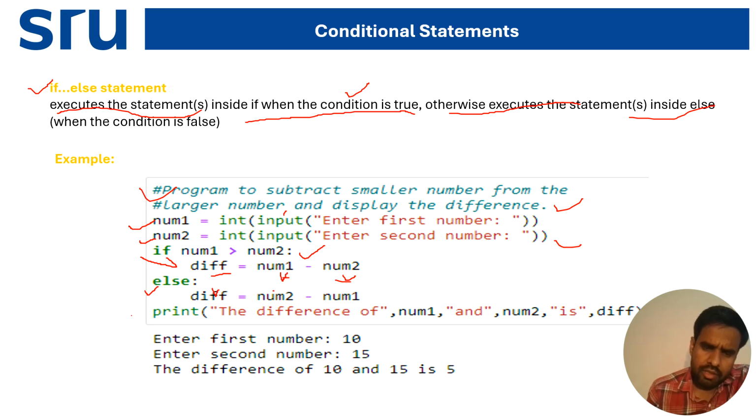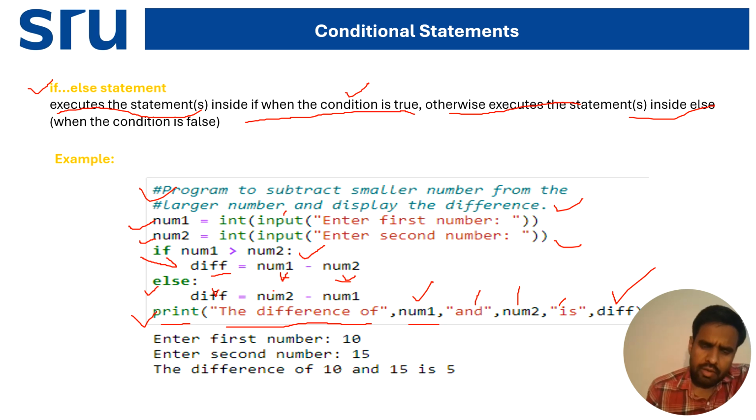Now I'm going to take the result, so you have to use the print function. The difference message will come. Whatever is written in the double quotes, as already told, will be printed as it is. Then whatever you put in num1 will be printed; whatever you take as input in num1 is displayed here. This is also a message. Whatever you took in num2 will be displayed here. DIF means the output is stored in the difference, whatever output comes.